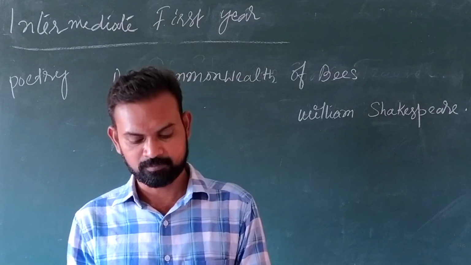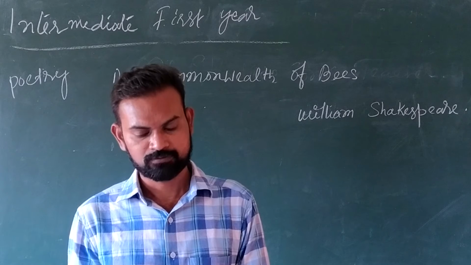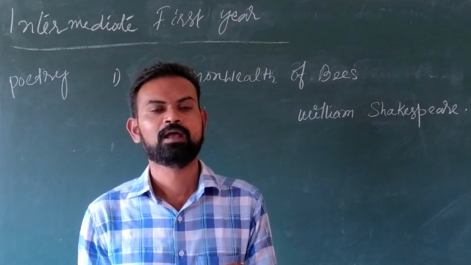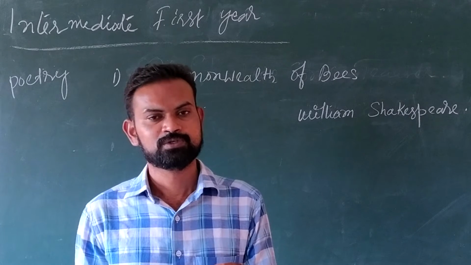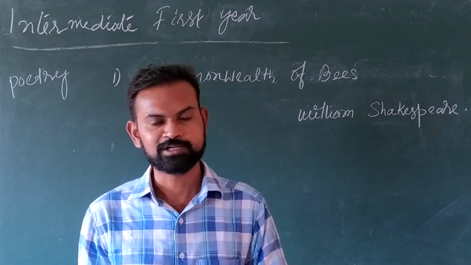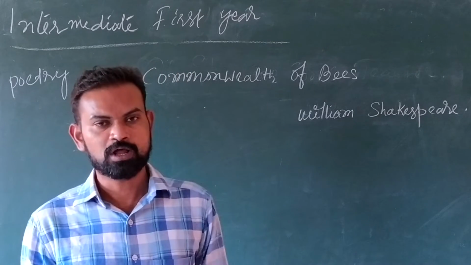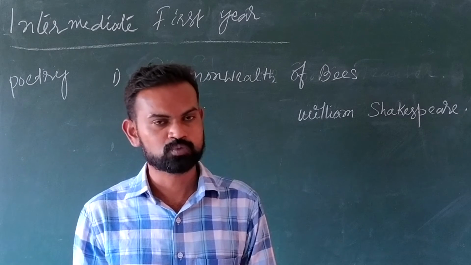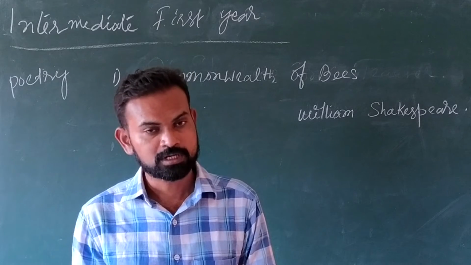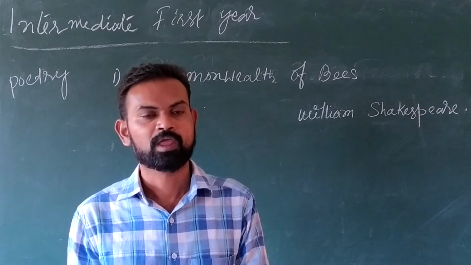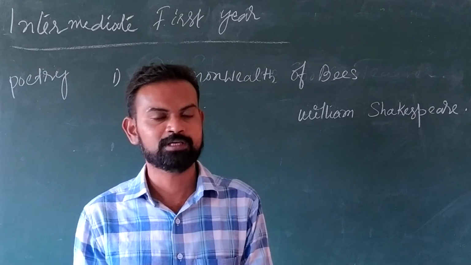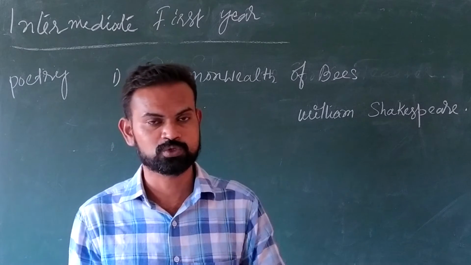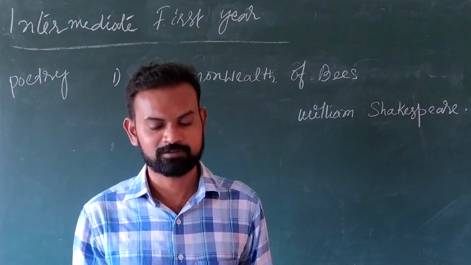The poem Commonwealth of bees is an extract from William Shakespeare's play. It is a play. Play means it is like a serial, one of novel and drama. And his drama is Henry V. In Act 1, Scene 2, this is the Henry V drama. Henry V, Act 1, Scene 2. This is Commonwealth of bees.